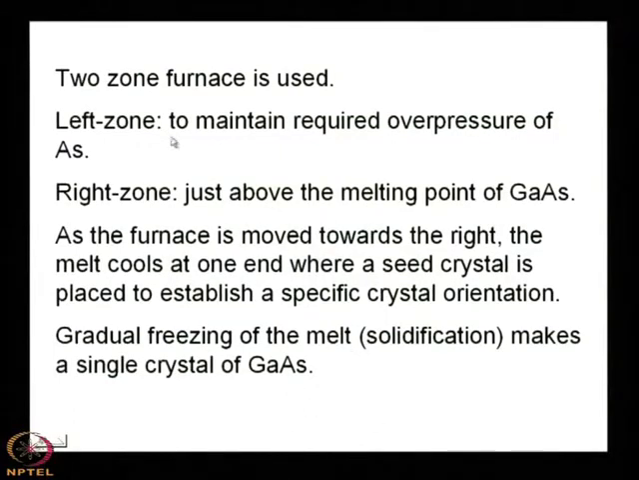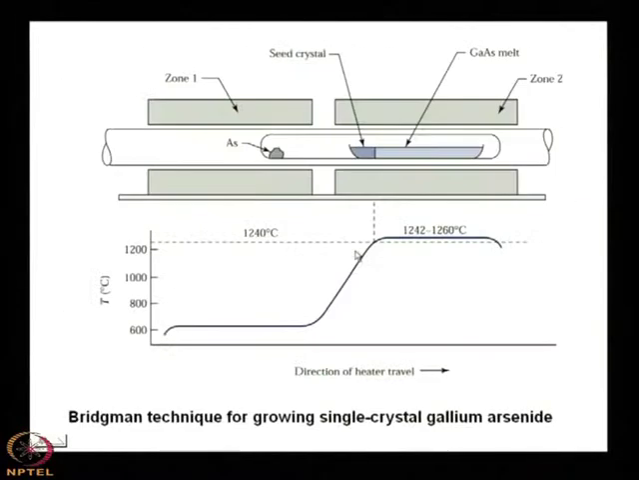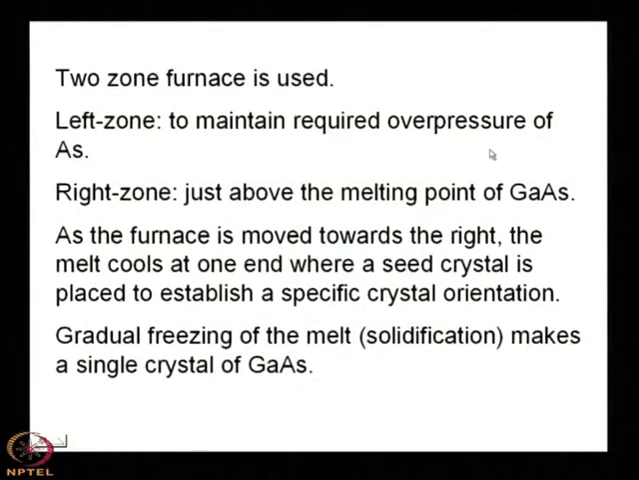Right, here we have already discussed that a two zone furnace is used: the left zone to maintain the required overpressure of arsenic, and the right zone just above the melting point of gallium arsenide, where the growth takes place. As the furnace is moved towards the right, you see that the furnace will have to be moved towards the right. Why? Because the melt is here and the seed crystal is placed here. So, you have to move from the seed crystal towards the right direction.